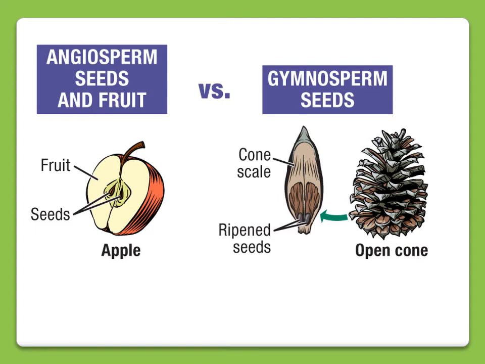Here you can see the fruit. This is the fruit and that is the seed. So the seed is covered, while on the other hand in gymnosperms the seed is naked. Here are the seeds and these are naked. They are not covered by flower or fruit.